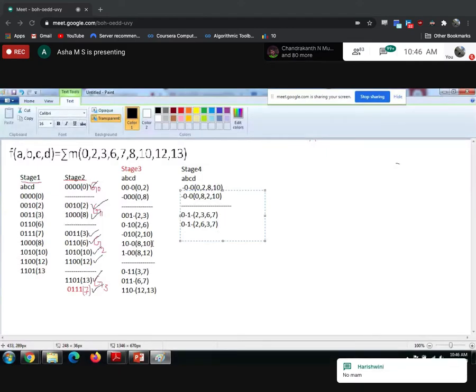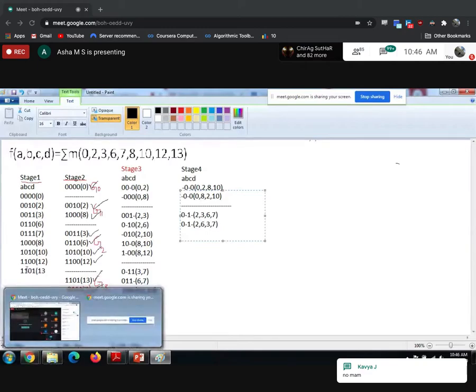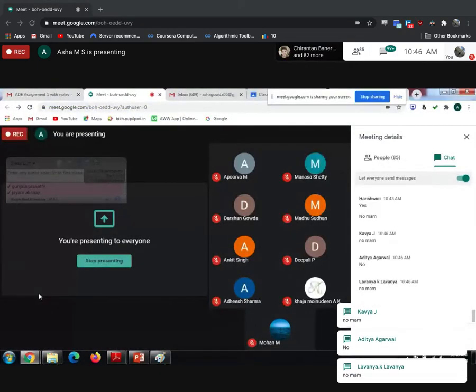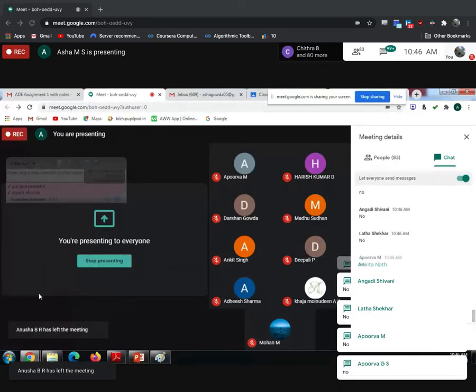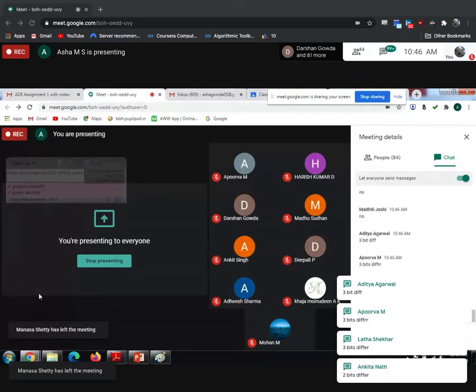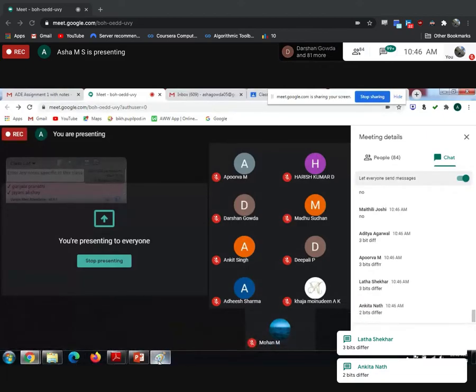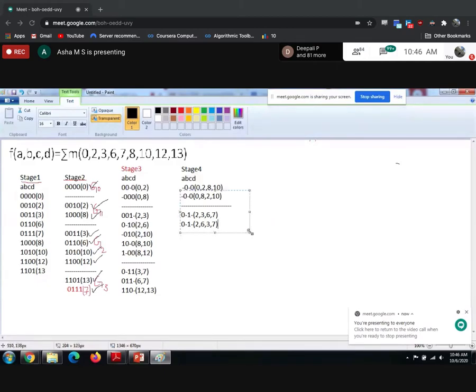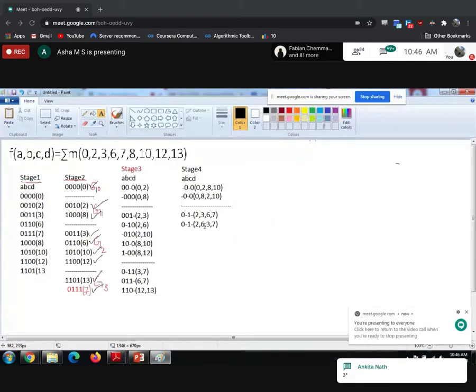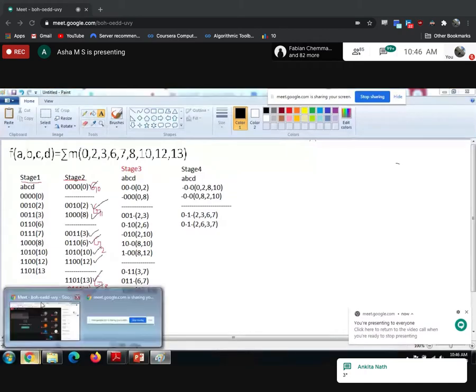What about 8, 12? Here I have second hyphen. Again in the combination 3, 7, I have second hyphen. Is it possible to combine 8, 12 with 3, 7? No. Why is it not possible to combine? All the 3 bits are different, so it's not possible for us to combine. So stage 4 is completed here. Now what I need to do for stage 3, can anyone tell?